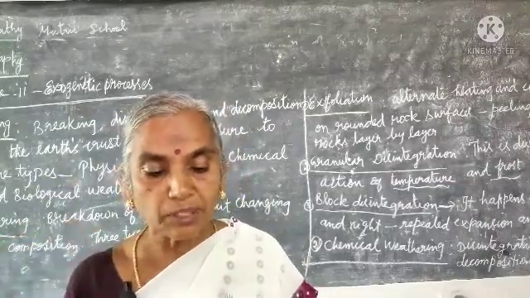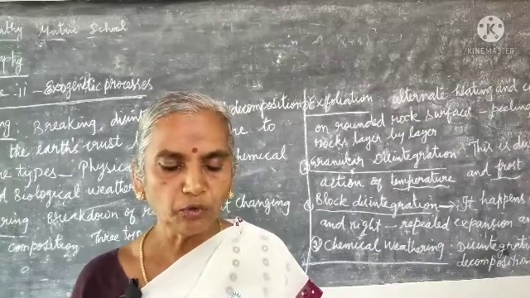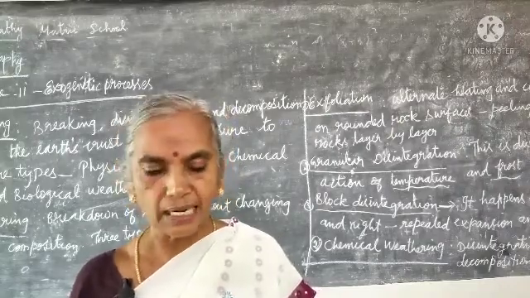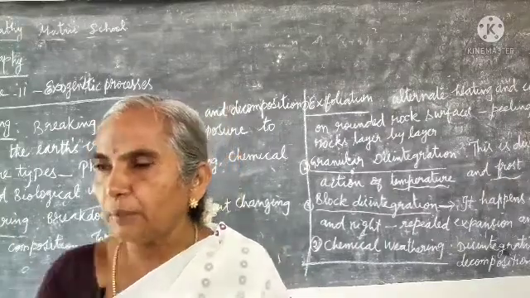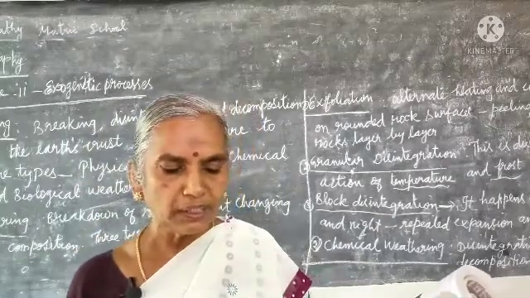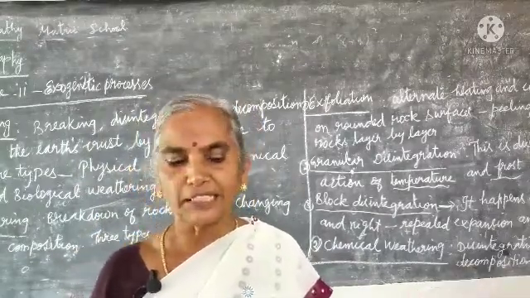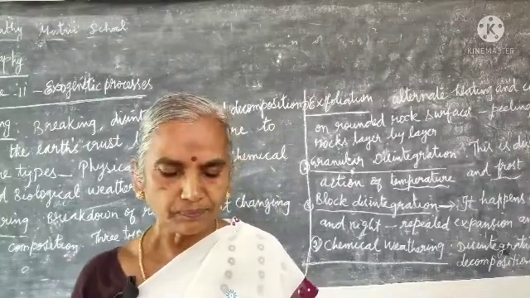So, in the upper course of the river, we see erosion. In the middle course, transportation, and in the lower course, deposition. Water and minerals are deposited. In the upper course, erosion is the most dominant action. As already told, erosion takes place on the upper course of the river.